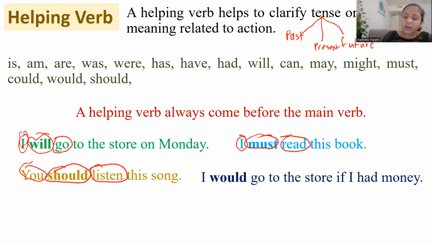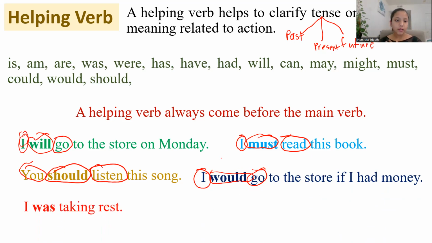I would go to the store if I had money. I is the subject and go is the main verb. That means would is the helping verb. So would is showing that they might go to the store if they had money.